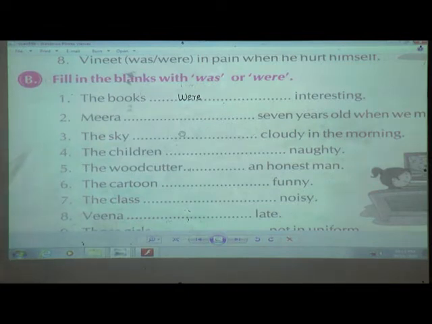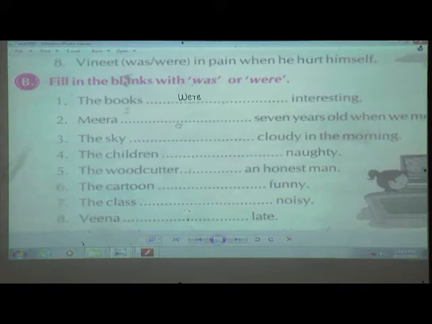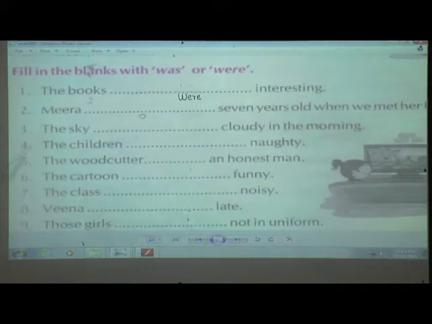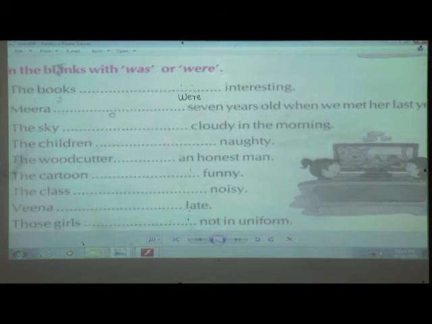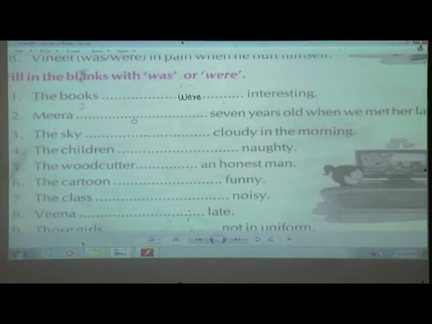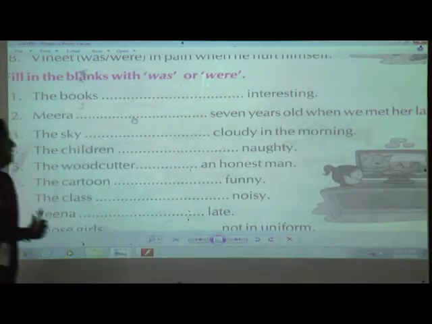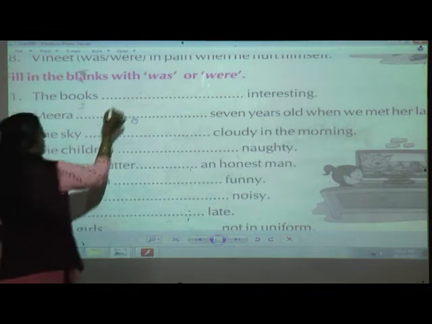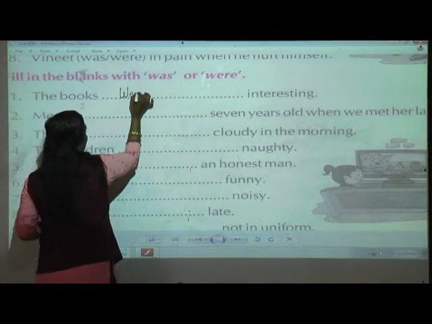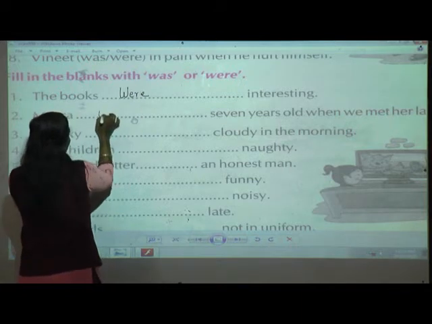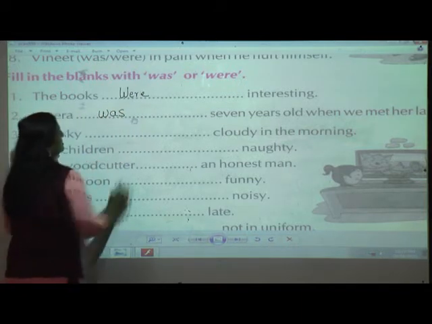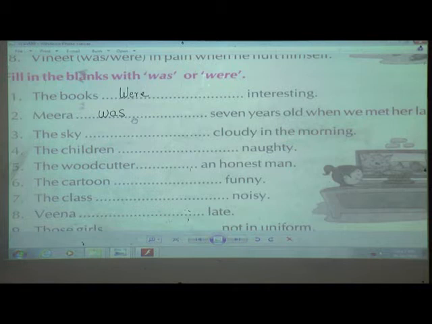Meera dash 7 years old when we met her last year. W will be small. Meera is a single girl, so W-A-S, was. The sky dash cloudy in the morning.